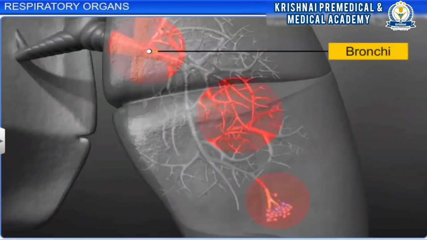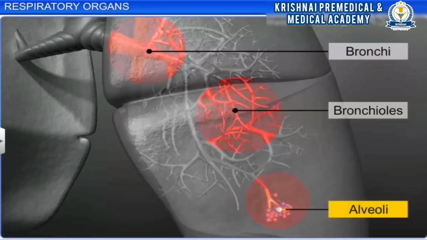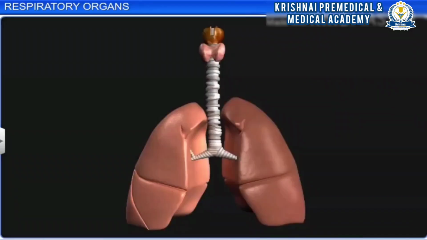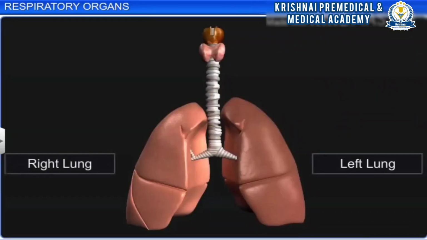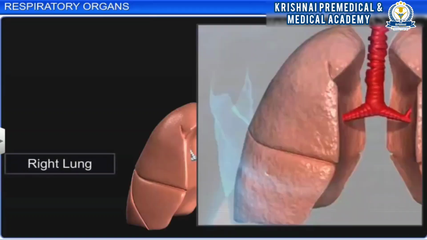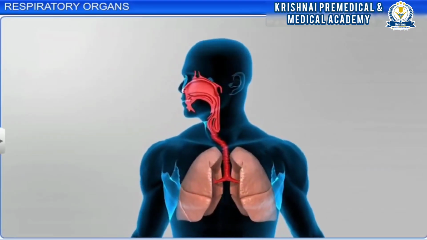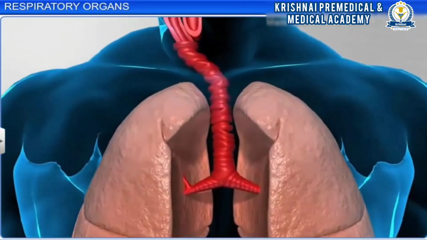Bronchi, bronchioles, and alveoli form a part of a pair of lungs, the left lung and the right lung. The left lung has two lobes and is slightly smaller because of the location of the heart near it. The right lung is bigger with three lobes. The lobes are spongy and elastic organs with broad bottoms.